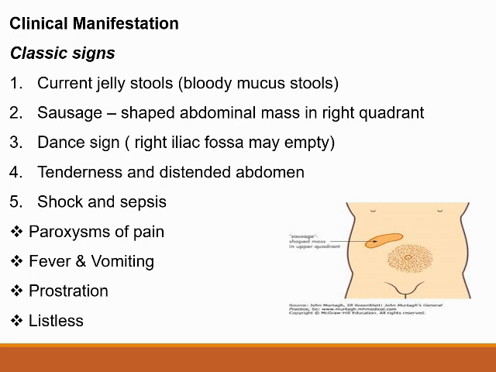Then coming to the clinical manifestation. So already I told that the child will be having bloody mucus stools, that is known as currant jelly stools. And if you palpate the abdomen, we can feel a mass in the right quadrant, in the form of a sausage shape. In the picture, you can see that sausage shape. So, a sausage-shaped abdominal mass in the right quadrant.